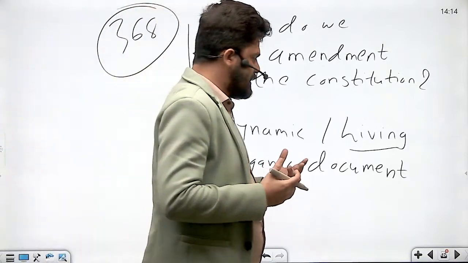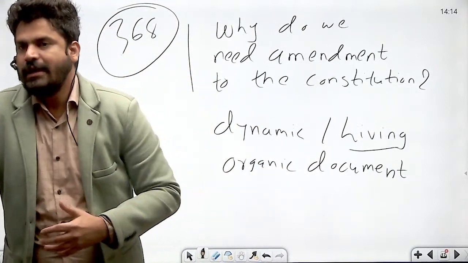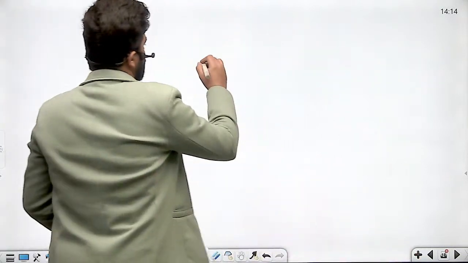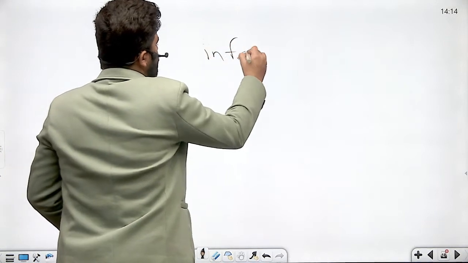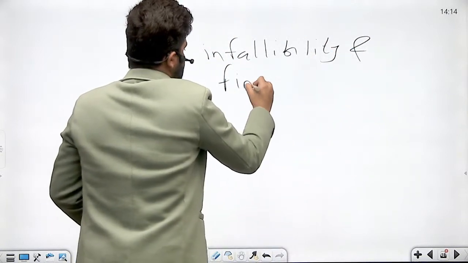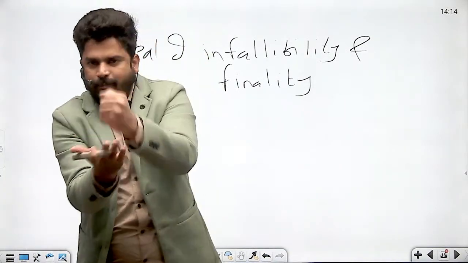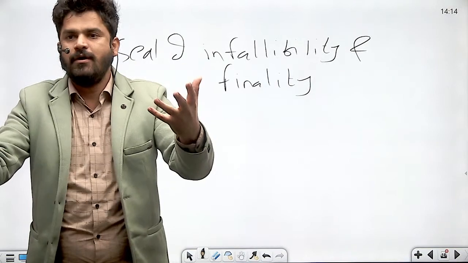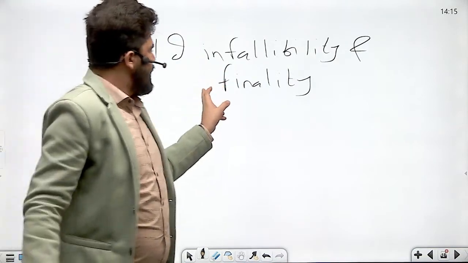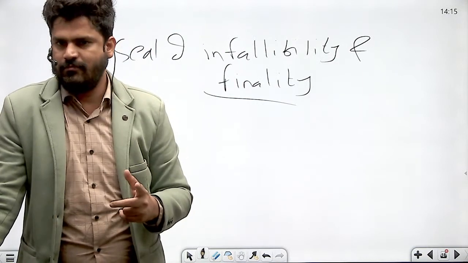Even Dr. B.R. Ambedkar, while participating in Constituent Assembly debates, argued that we cannot put the seal of infallibility and finality in the constitution. We cannot put the seal of infallibility, as if the forefathers of the Indian constitution have not made any mistakes. No. So we cannot make the constitution the final document without any possibility of being changed in future, right?